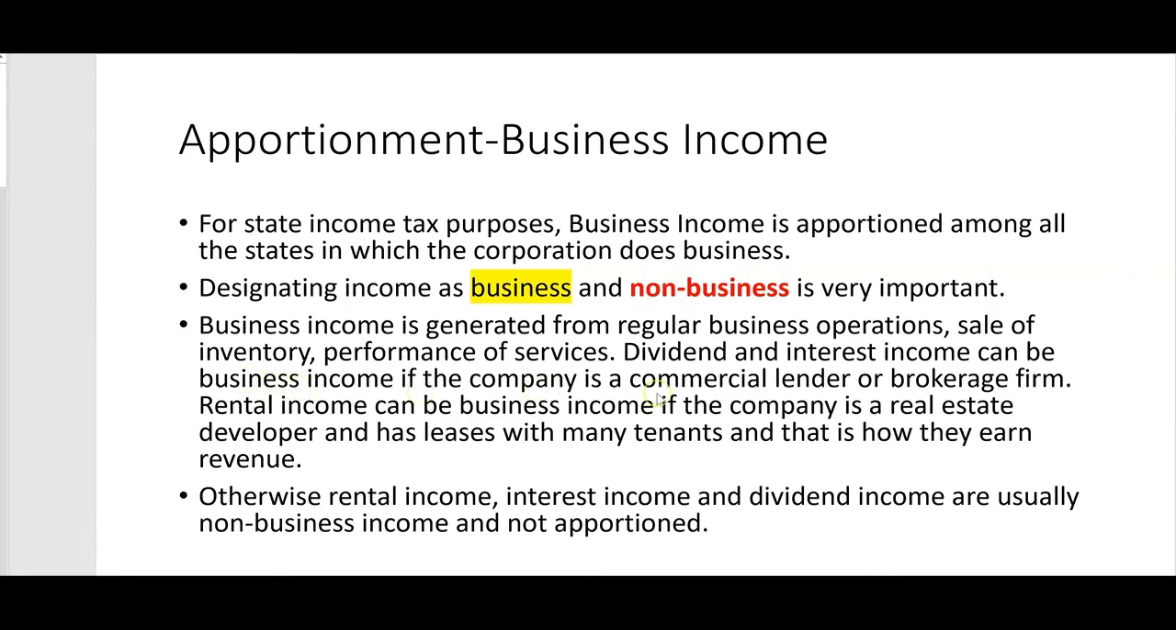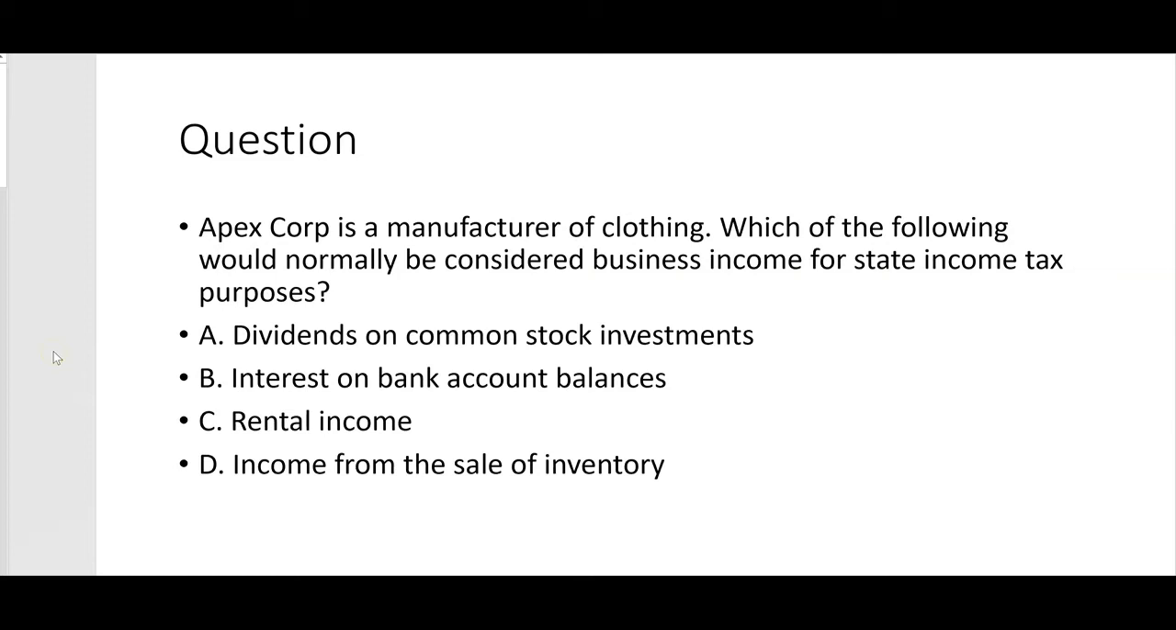Well, if the company's a commercial lender, right, then interest income is their business income. Or if they're a brokerage firm, then maybe dividend income is their business income. What about rental income? Well, rental income can be business income if the company's a real estate developer and has leases with many tenants, and that's how they earn revenue, then it could be business income. Otherwise, rental income, interest income, and dividend income are usually non-business income, and they would not be apportioned among the various states. If they test this at all, it could be a simple question like this one.